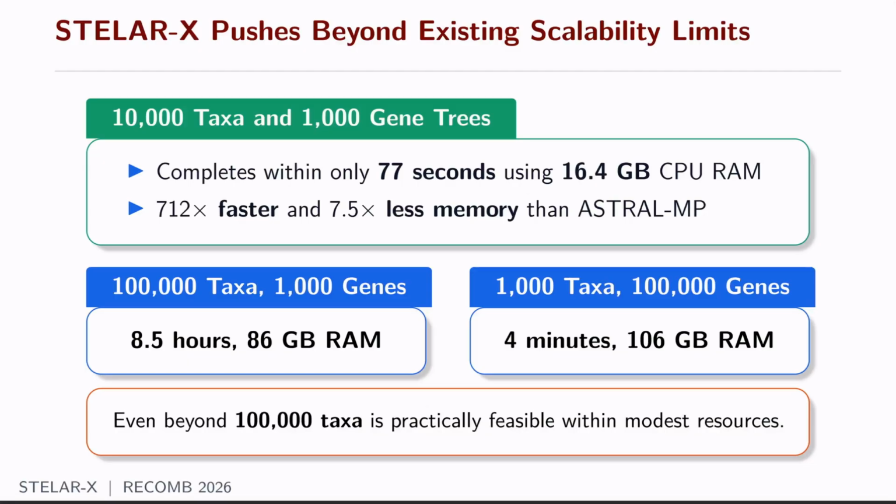Well, not only that, it can also push beyond the existing limits. For instance, it completes a dataset of 100,000 taxa in just 8.5 hours, and most astonishingly, another dataset of 100,000 genes in just 4 minutes of runtime. And apparently, since these resource requirements are very practical, even beyond 100,000 taxa would definitely be feasible within modest resources.